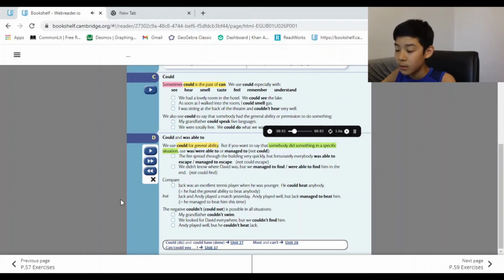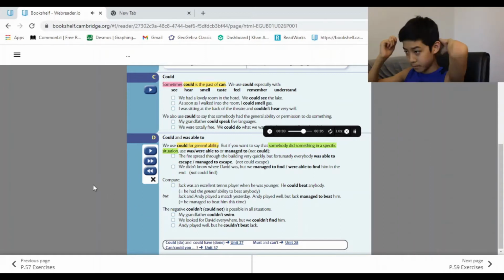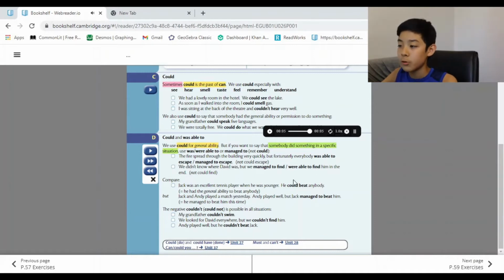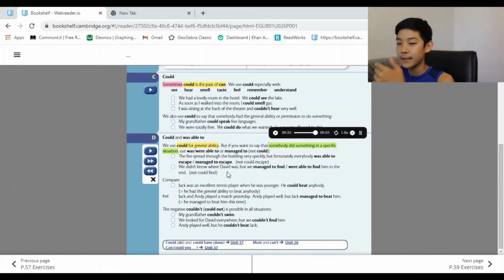We didn't know where David was, but we managed to find him in the end. Or were able to find him, not could find, because it's David, it's a name, it's situational.